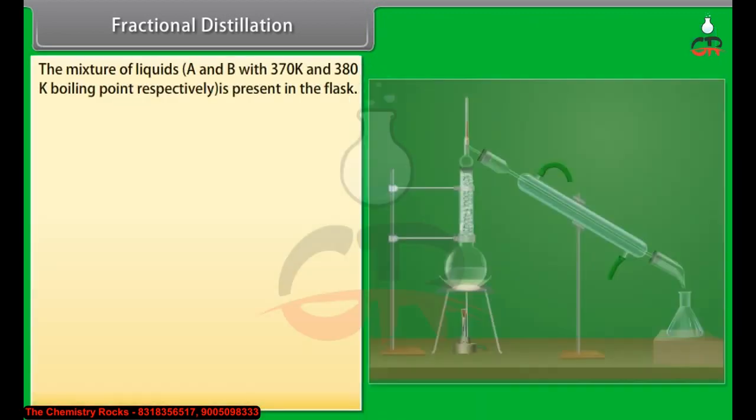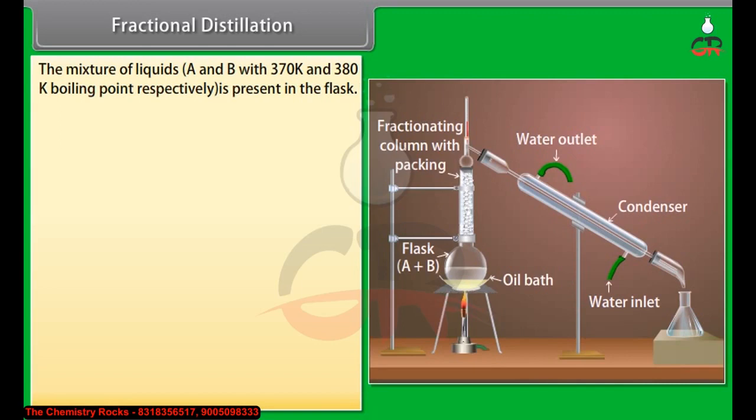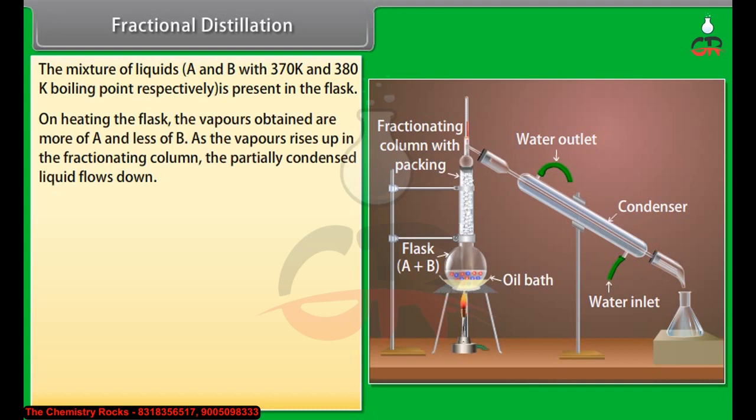The mixture of liquids A and B with boiling points 370 Kelvin and 380 Kelvin, respectively, is present in the flask. On heating the flask, the vapors obtained are more of A and less of B. As the vapors rise up in the fractionating column, the partially condensed liquid flows down.